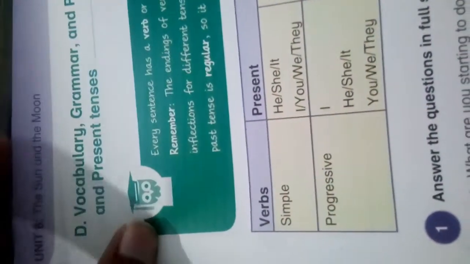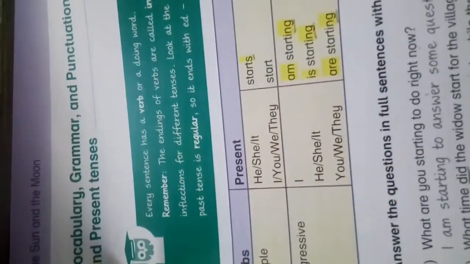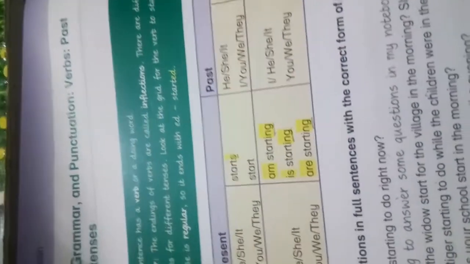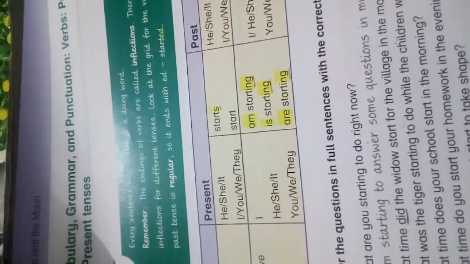As you know, our Unit 6, The Sun and the Moon, is going on, and now we are on page number 56. In this lesson, we will discuss the vocabulary, grammar, punctuation, especially verbs in past and present tenses.